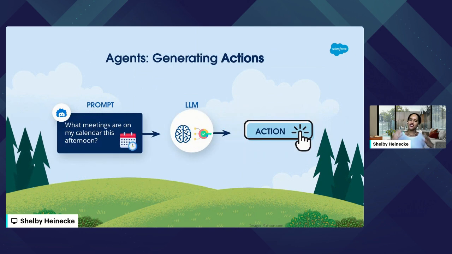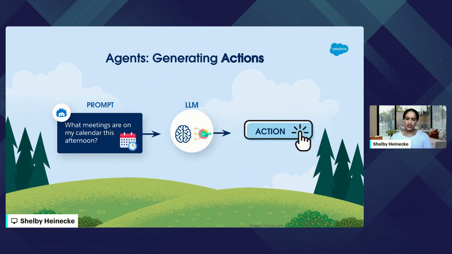But let's think about what we need for agents. Agents are more than just generating text. Agents are able to take action. So if we look at this prompt here, which is saying, what meetings are on my calendar this afternoon? A plain LLM, just an LLM, is not going to be able to generate the right answer for this alone, right? An LLM is trained on historical old data essentially. There's no way an LLM will know what's going to be on your calendar this afternoon unless we empower that LLM to be able to take action. Maybe that LLM is able to call your calendar app and extract information from the calendar app or call any other apps. So the ability to take action is absolutely key for an AI agent, right?